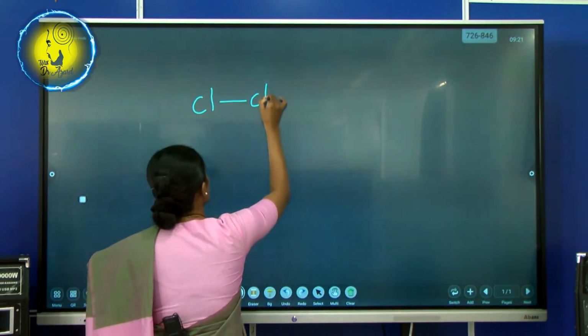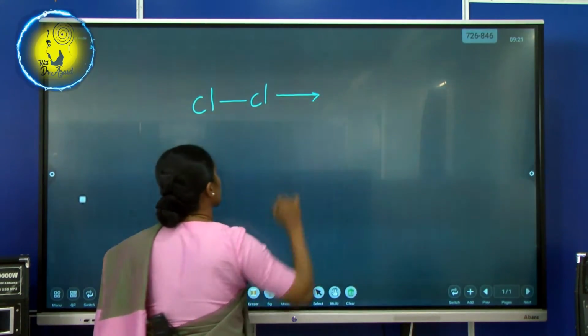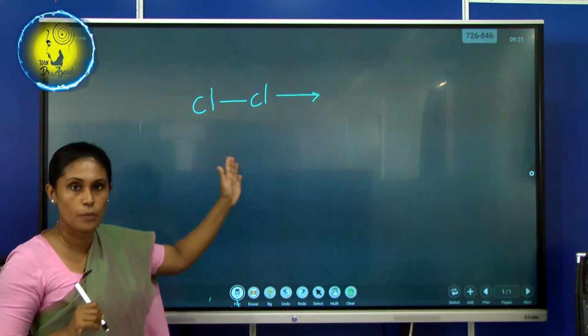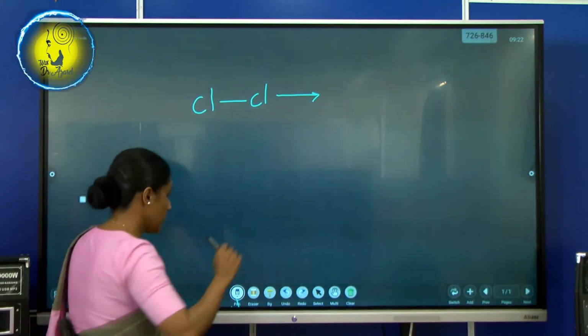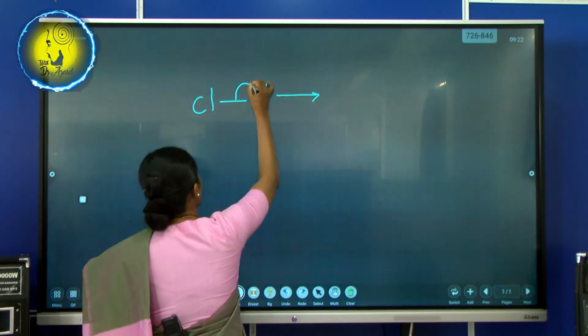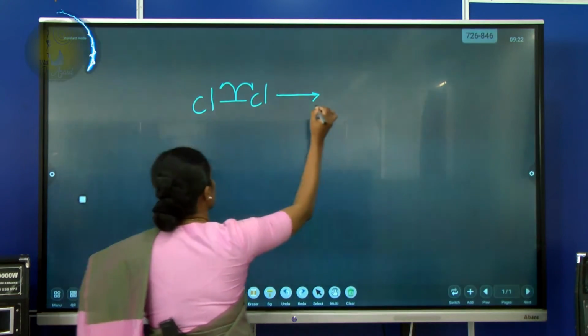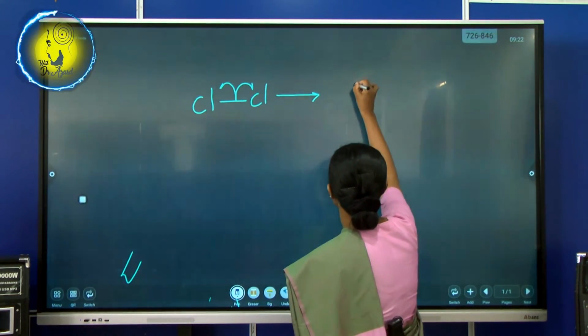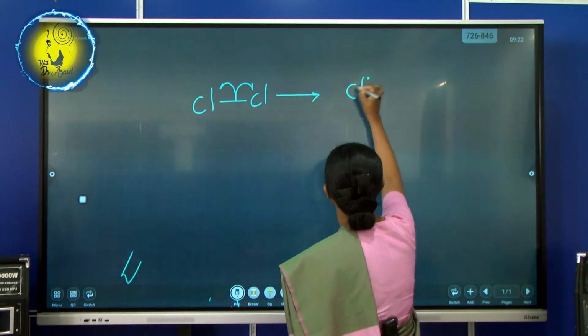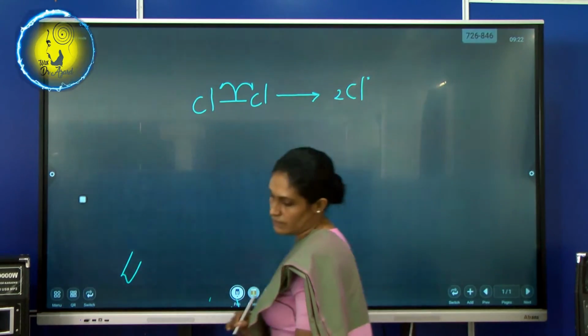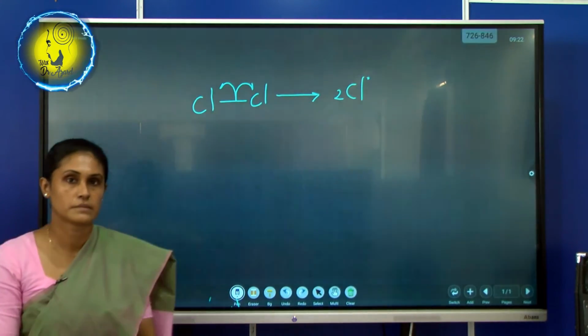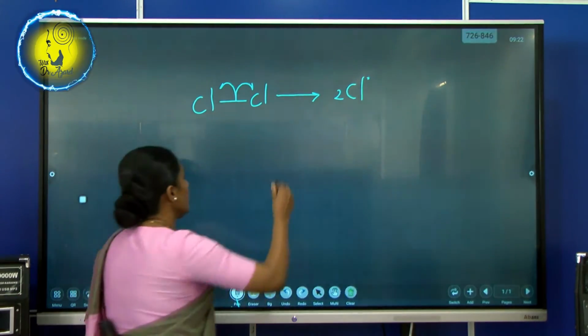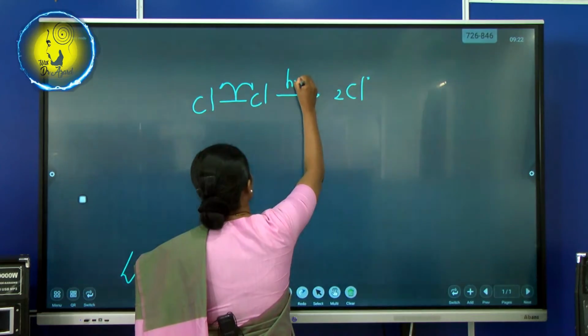There is a bond between the chlorine atoms. I want to take the homolytic cleavage here. What will happen? It breaks. So ultimately you will get this one with the presence of UV rays.